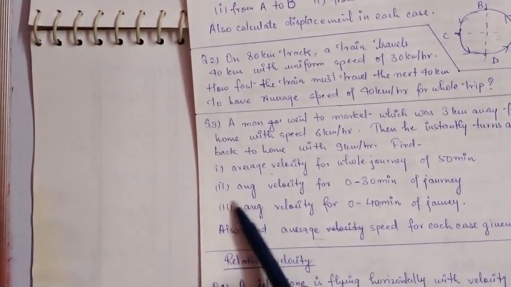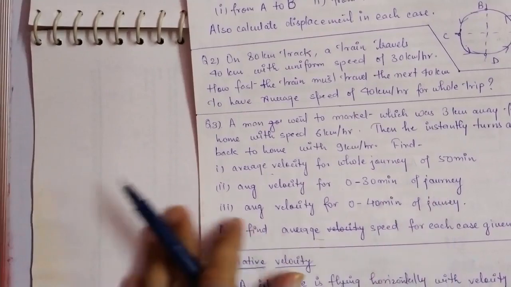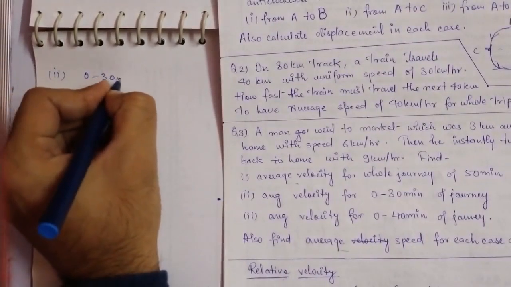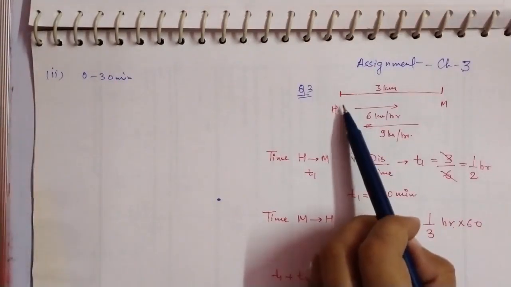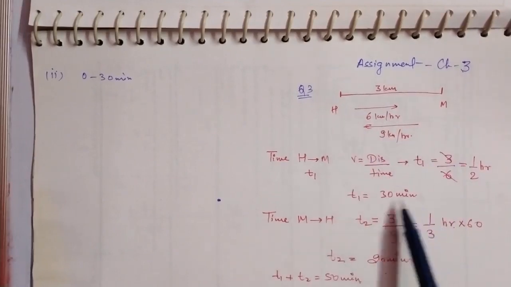Okay, now come to the next part. Let's see what is asking us. The next part is: what is the average velocity for 0 to 30 minutes of the journey? So the second part is 0 to 30 minutes. As we have seen, going from home to market has taken only 30 minutes.